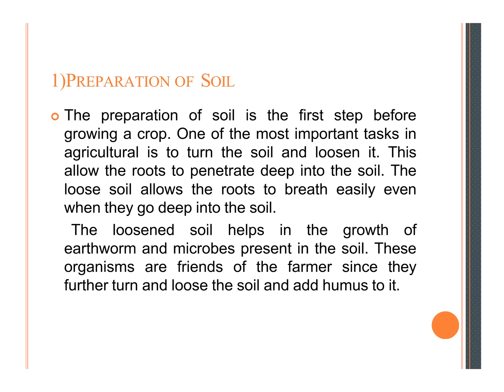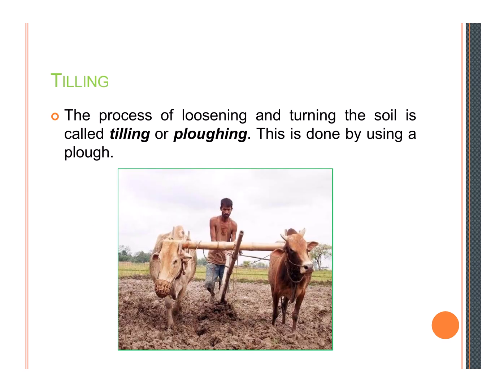And next we will continue to the next point. You can see in the images the plowing that I have explained. Here you can see how the bulls are plowing the field, loosening and turning the soil.